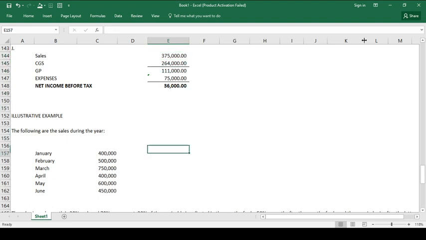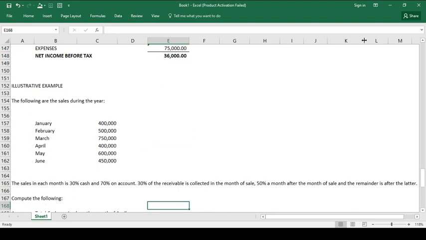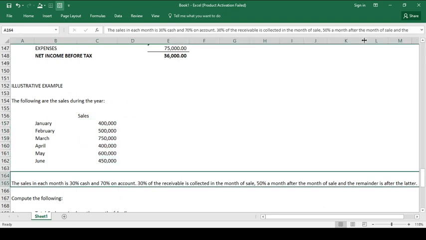Take note, the following are the sales during the year, but selected only from January to June. Okay, these were the sales: 400, 500, 750, 600, and 450 from January to June. And then, there is an assumption provided in the problem saying that the sales in each month comprise 30% cash and 70% on account. So, in every sale, 30% of that is cash sales and 70% is on-account sales.